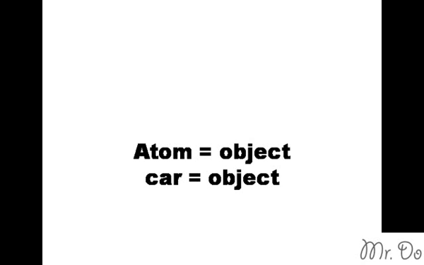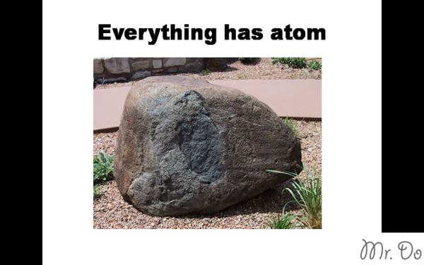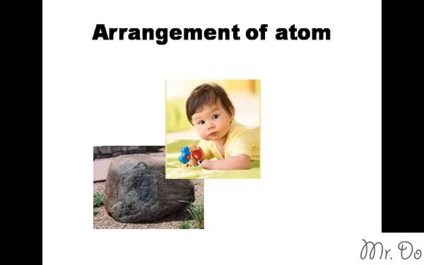An atom is an object, just like a car is an object. Everything in the world has atoms, even a rock has atoms. People have atoms, so everything has atoms. So how is it that separates us from a rock? Well, it depends on the rearrangement of the atoms. Just some simple, teeny tiny, minute rearrangement can totally make a difference between a non-living object and a living object.